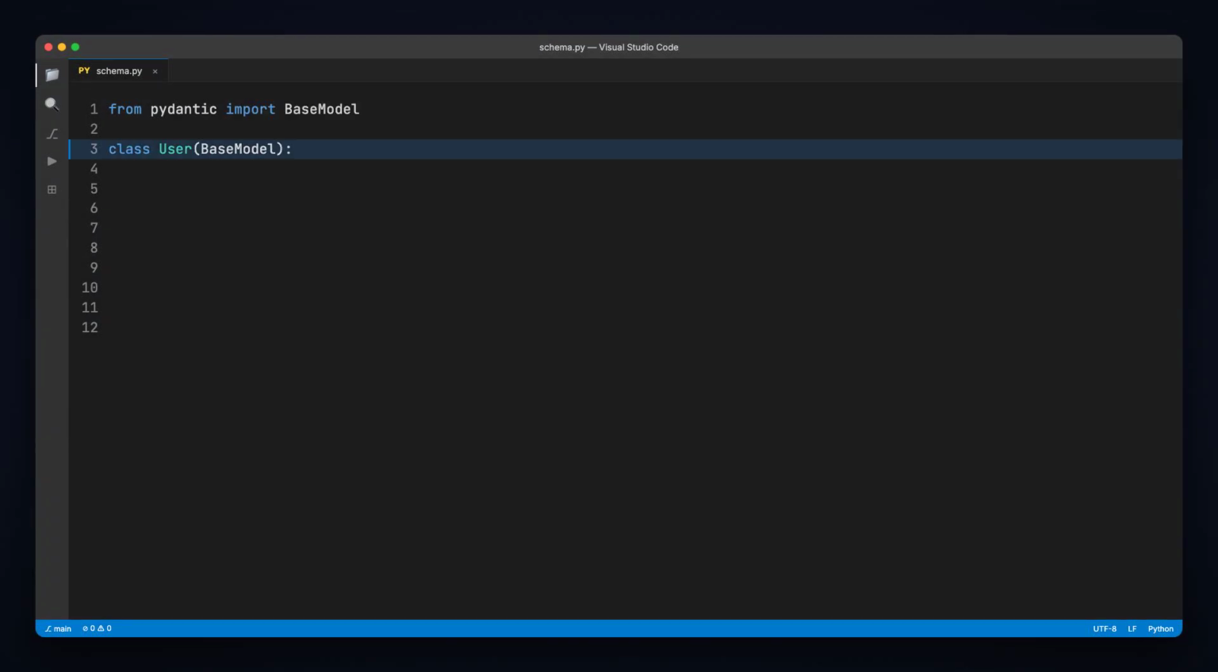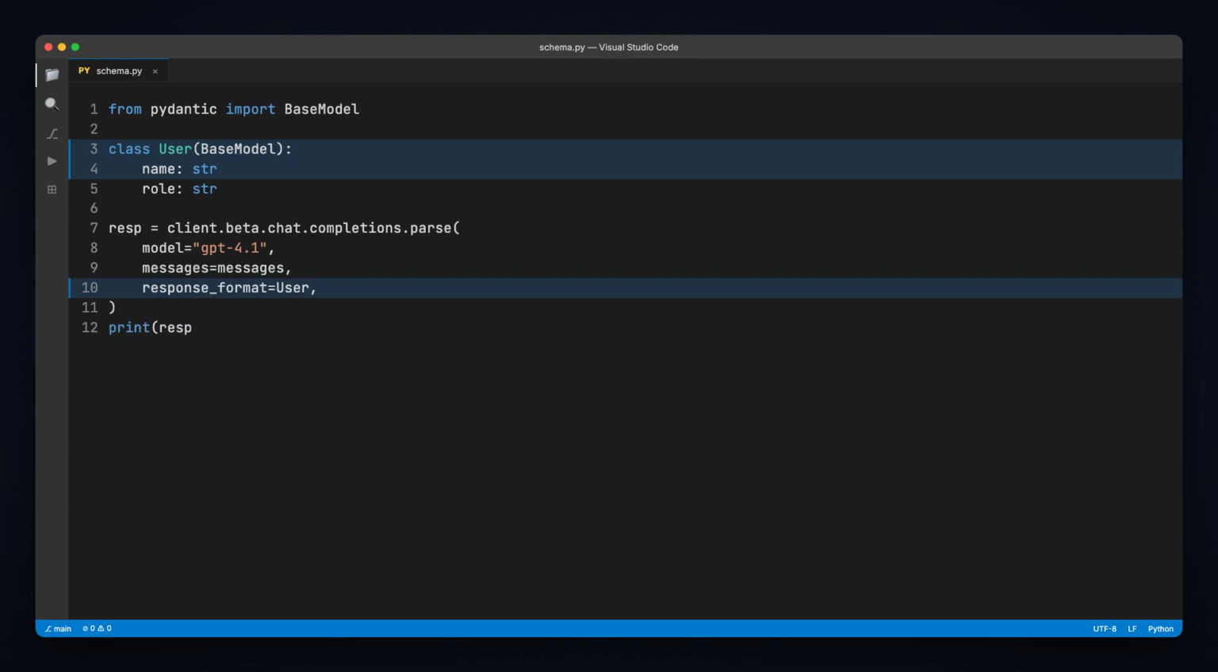Pydantic models become your prompt's output schema. Define the shape once. Pass the class as response format. The model returns a parsed user object, typed, validated, ready to use. This is what production prompt engineering looks like.